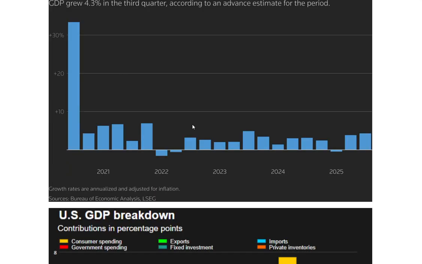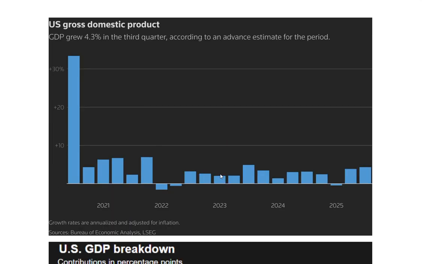Here's another graph that sums up the progression of GDP growth by quarter from 2021 to the end of the third quarter of 2025 to help you put things in context in terms of how the US economy has been performing. Again, when the bar dips below the x-axis, it means that the economy has contracted.